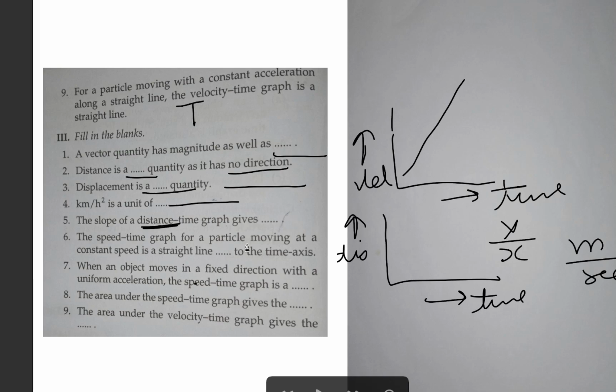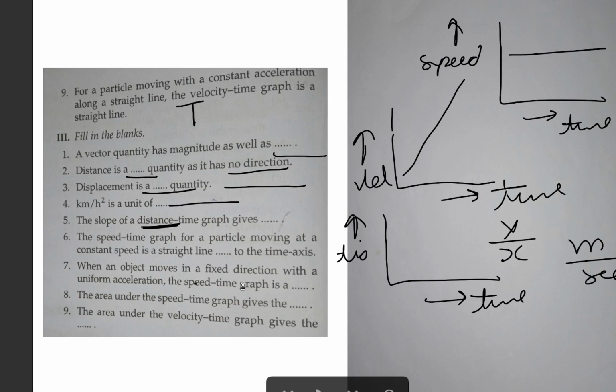The speed time graph for a particle moving at a constant speed is a straight line. Now if we plot a graph between speed and time, and speed is constant, then the graph is parallel to the time axis.